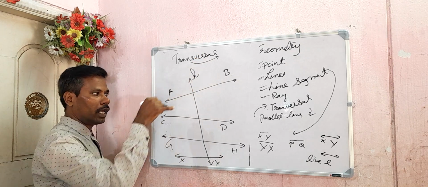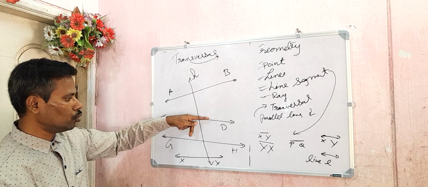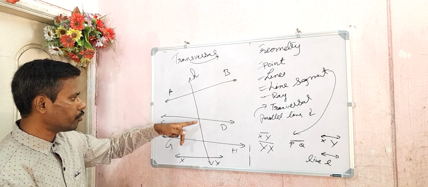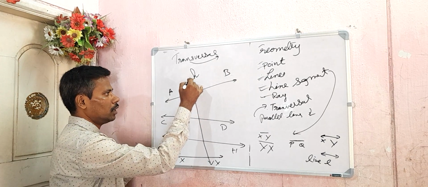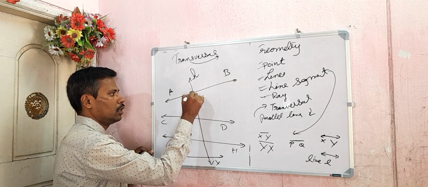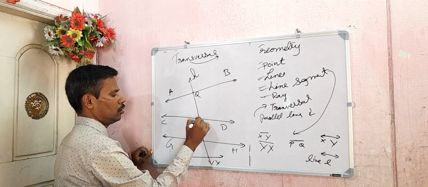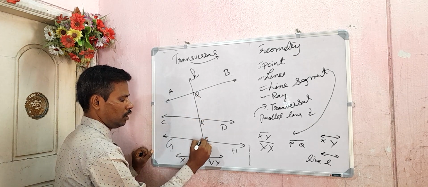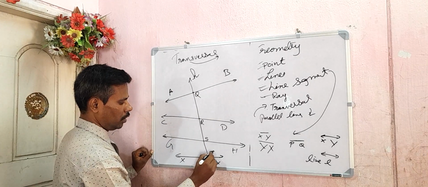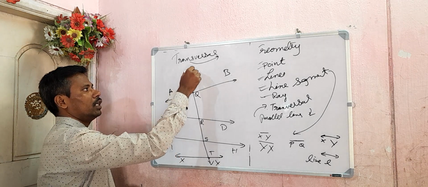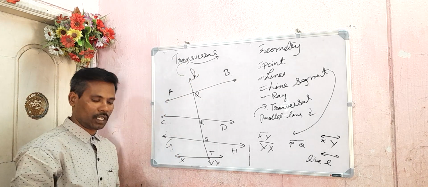Transversal is a line which intersects two or more lines at different points. See, this line is intersecting this line at Q, R, S, T. So this H is called transversal.